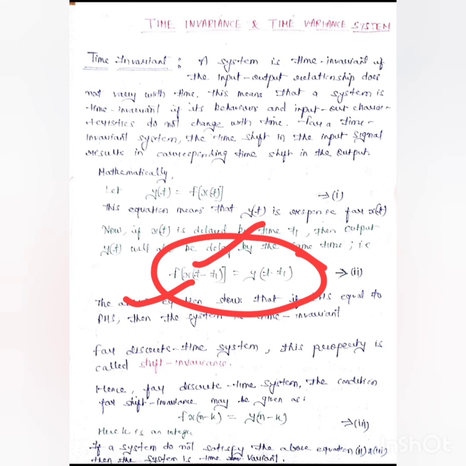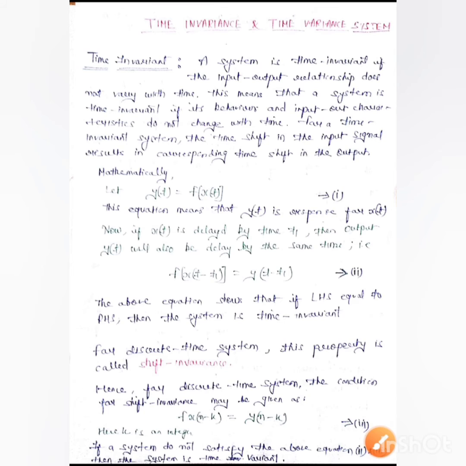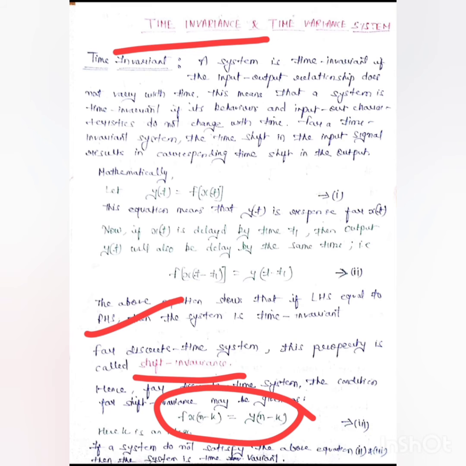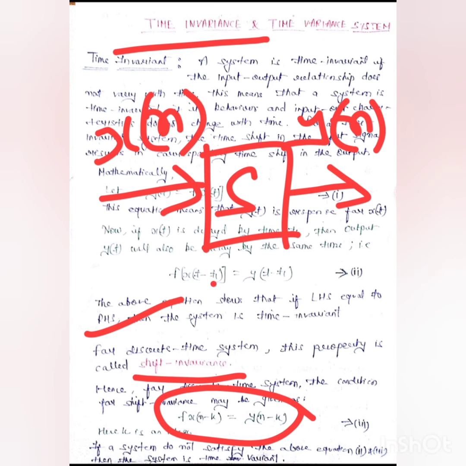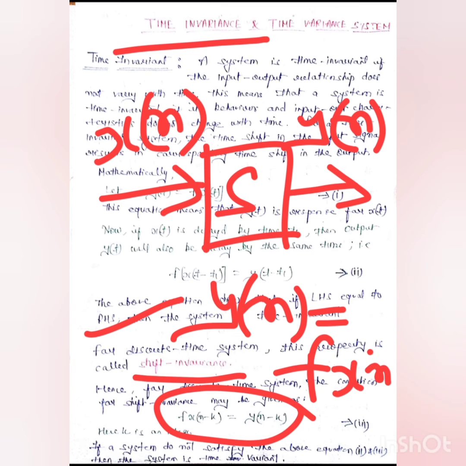If we provide delay in input that corresponds to the delay in output, then that particular system is time invariant. And in a similar manner for a discrete time system, we have the expression, and in a discrete time system we call time invariance shift invariance. So for this we have the condition. As you know, in our system, if we provide input, which in a discrete time system is x of n, the output will be y of n. Hence we write y of n equals a function of x of n. This is our standard way of writing in a discrete time system.